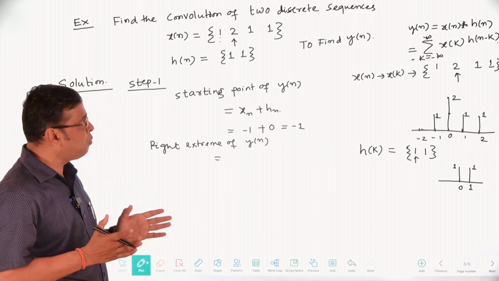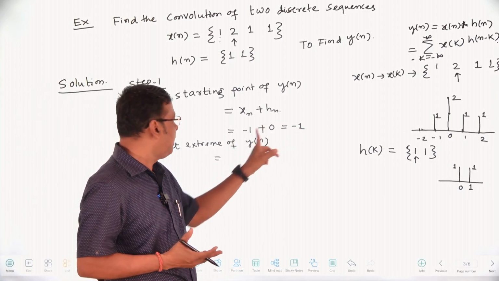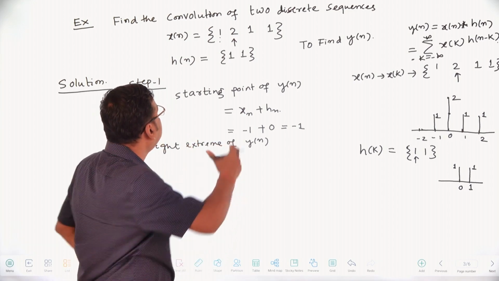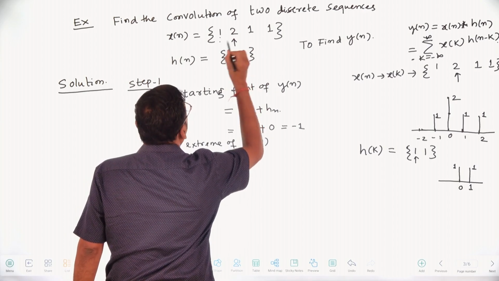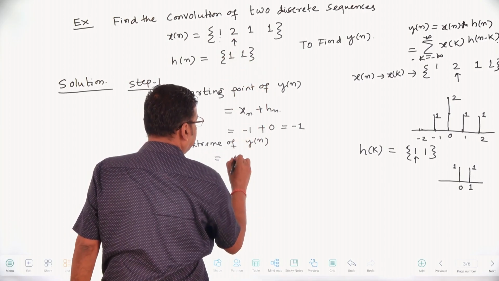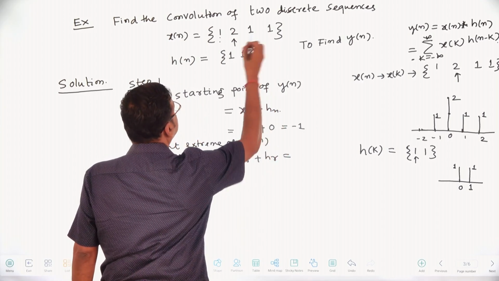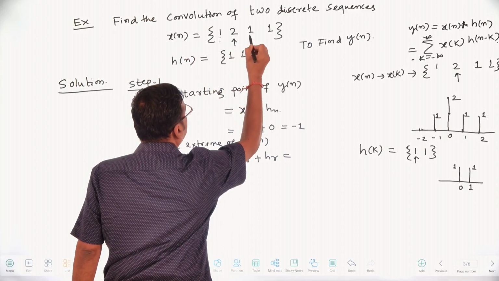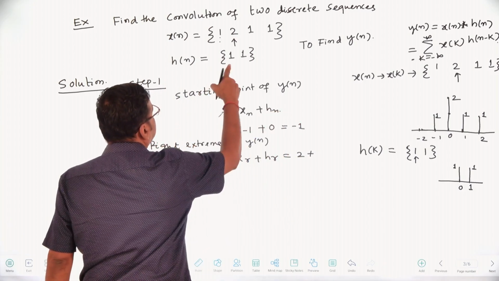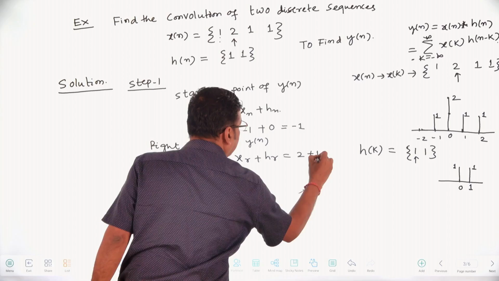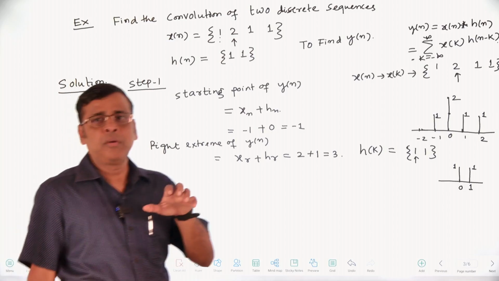The final output, the length will be how much? The starting value will be from -1, and the ending value must be what? Here the ending value is the right extreme. For n equal to 0, n equal to 1, n equal to 2, the right extreme of x of n is xr plus hr. The right extreme of xr, the first sequence, is 0, 1, 2, that is 2. The right extreme of hr, here 0, this is 1, that is 3. This is very, very important. This is your basic thing.